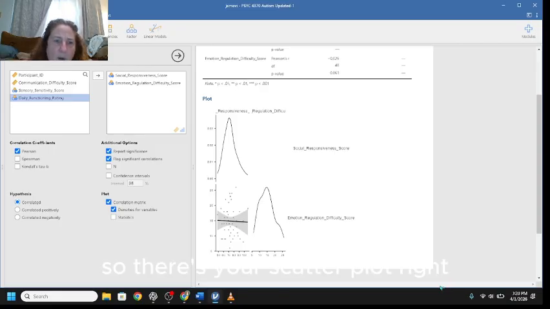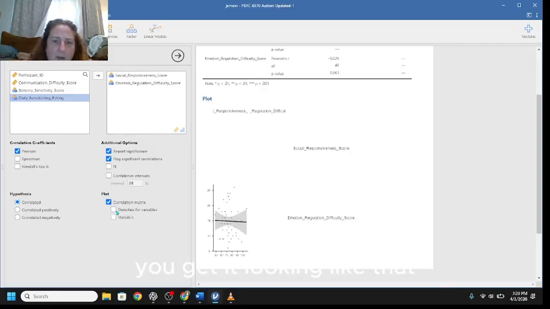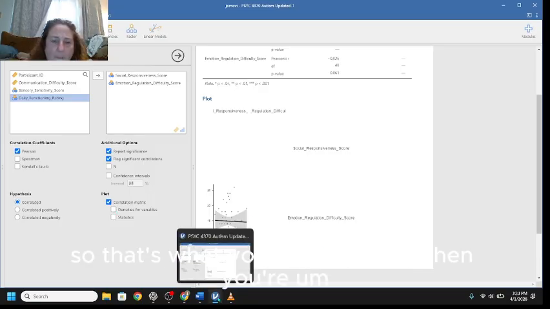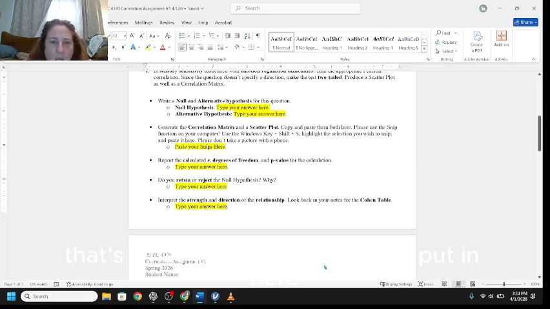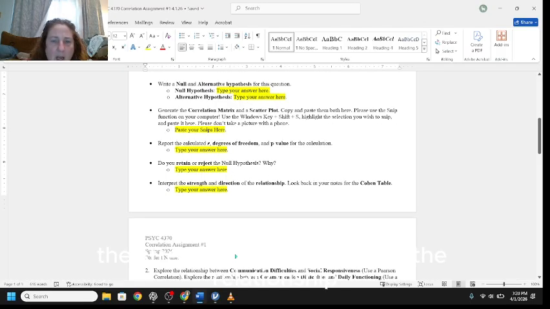So there's your scatter plot, right? And if you unclick densities, you get it looking like that. So that's what you're looking at when you're going to snip to put in here. Make your decision. Do you retain or reject? And then interpret the strength and direction of the relationship.